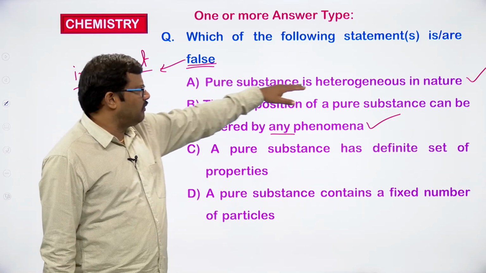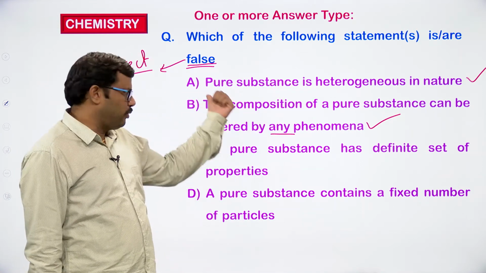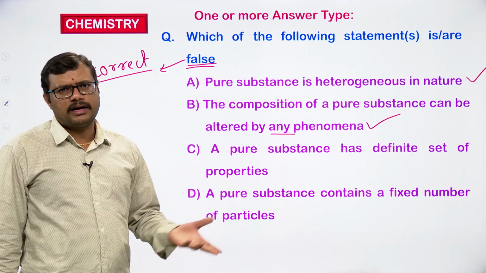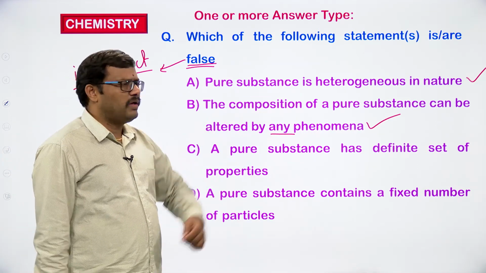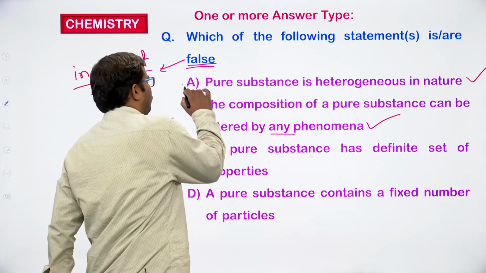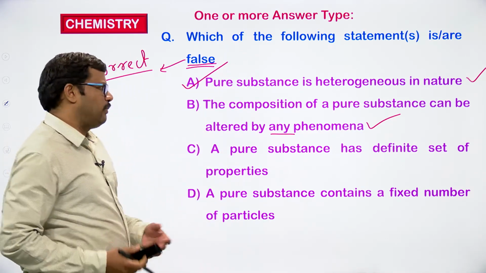The first statement says a pure substance is heterogeneous in nature. That is wrong. What is the exact correct one? A pure substance is homogeneous in nature, but they have given it as heterogeneous. So this is the false statement. A is the false statement.